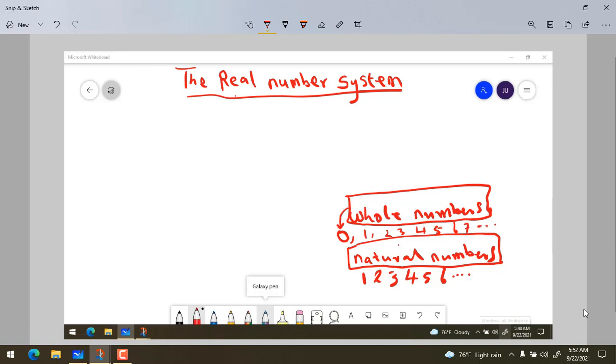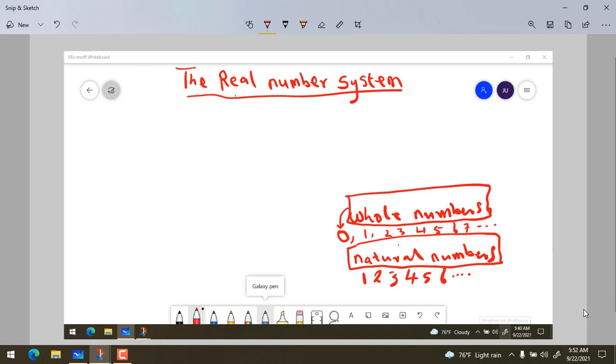So the length could be 0.5 cm, it could be 0.2 cm, 0.6, 0.9. We start from 0. So this becomes appreciated when we are dealing with measurements that must start from 0. So that is why the whole number system is all the natural numbers plus 0.